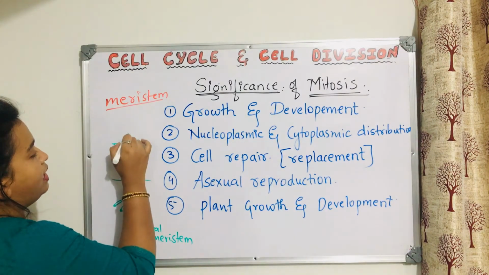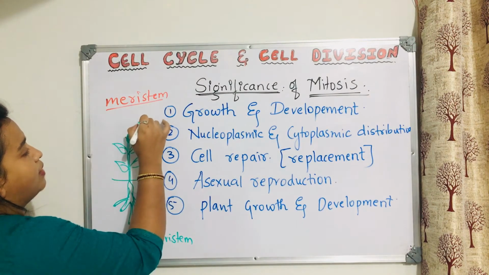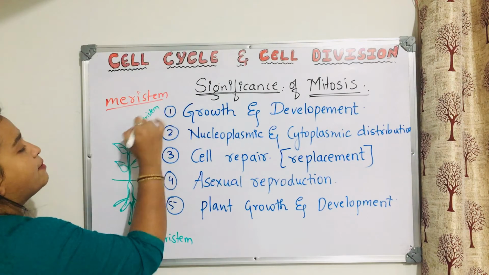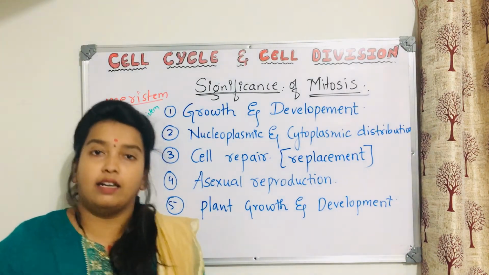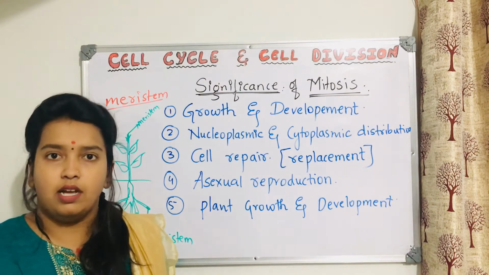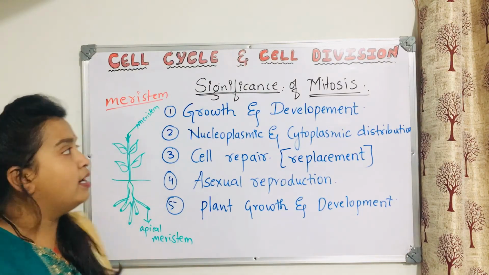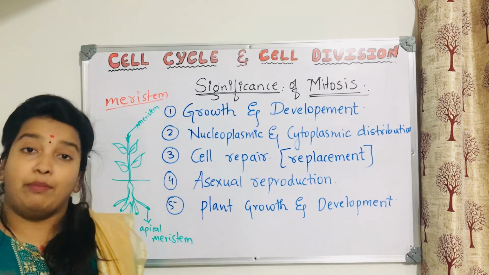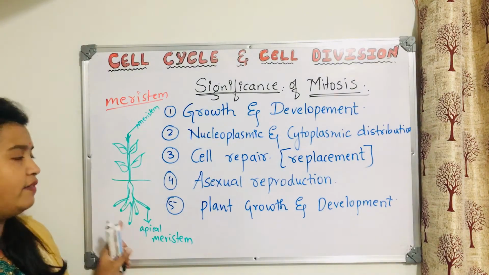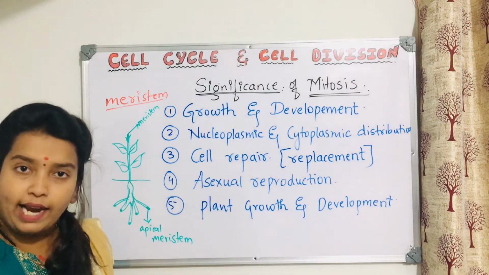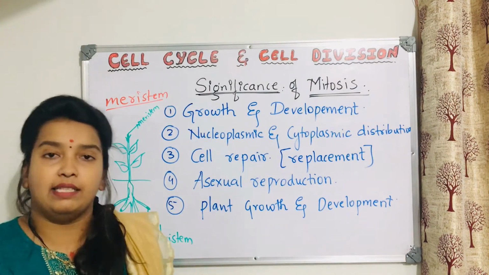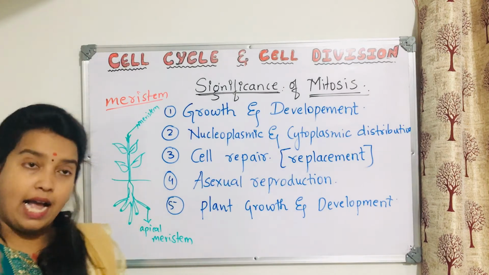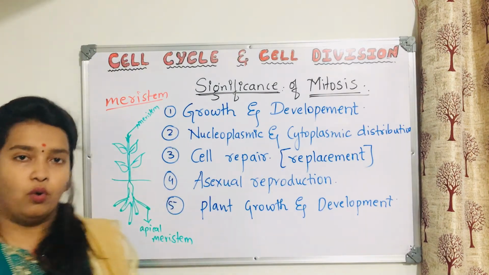Let us consider this is the tip. This tip will also have meristem, and this is called apical meristem. Because these tips are constantly dividing, continuously in division process. Which division is going on there? It is again mitosis. Because of that mitosis, the roots will elongate, the shoot also will elongate. That is why the plant attains maximum height, and the other branches also will grow.